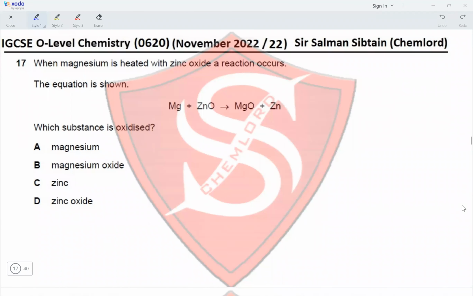Question 17. When magnesium is heated with zinc oxide, a reaction occurs. The equation is shown. Magnesium produces magnesium oxide, and zinc metal is formed by reduction of zinc oxide. Which substance is oxidized? Magnesium is oxidized because Mg has an oxidation state of 0. It forms magnesium oxide, which has an oxidation state of +2, and there is a gain of oxygen. So magnesium is oxidized. None of the other options contain magnesium. This makes option A the correct option for this question.